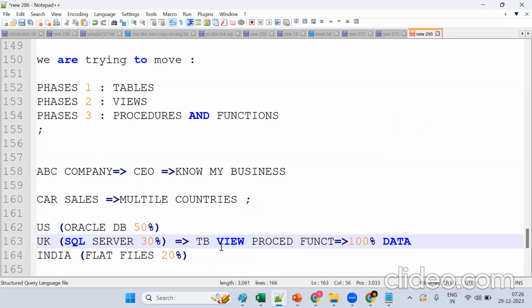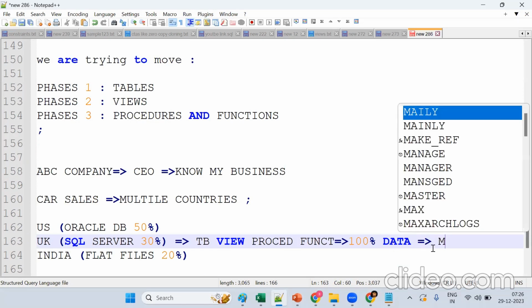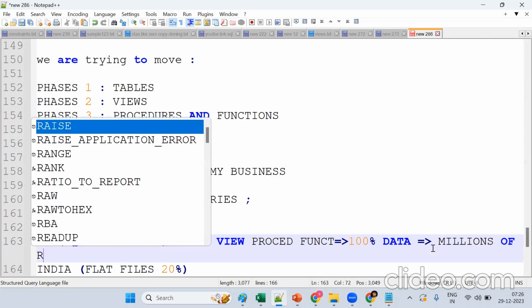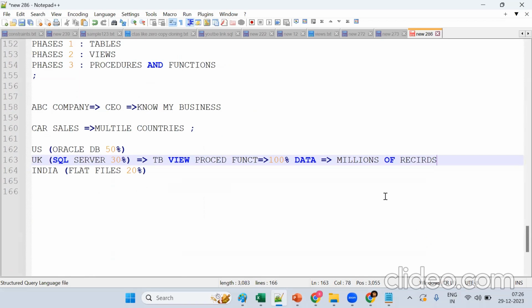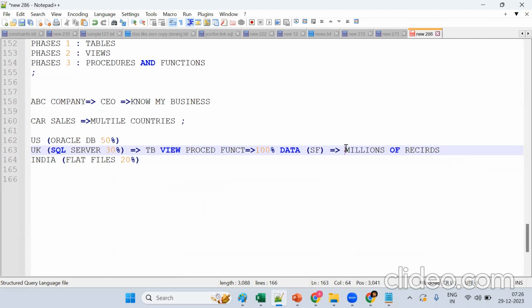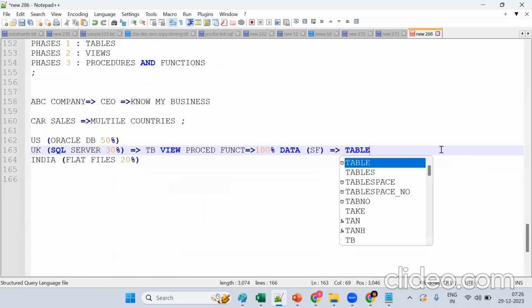Now, only bringing in the data is fine, but now the data is here. Suppose I am the CEO. If there are millions of records in the tables, can I understand them? I have put all this data in one place, in Snowflake. Now the data will be in the format of tables. Can anyone tell me what we should do?